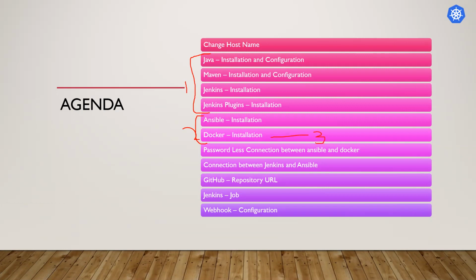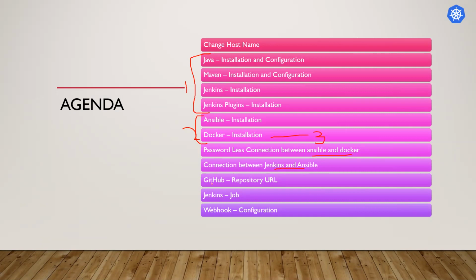Then we need to create passwordless authentication for Ansible and Docker, because Ansible will push all those container things to Docker. So we need passwordless connectivity over here. And we also need to create a connection between Jenkins and Ansible for pushing the files from GitHub to Ansible.